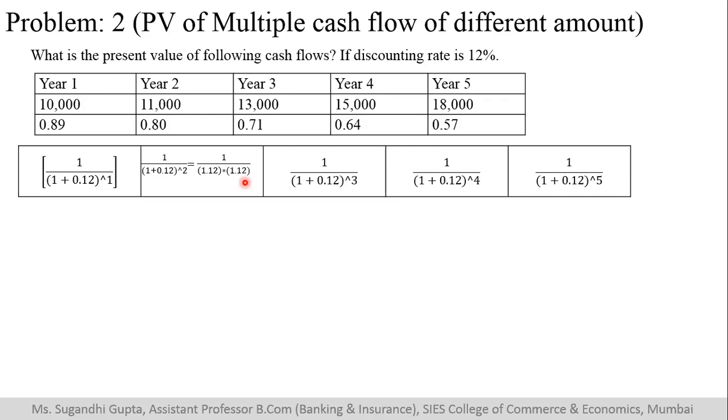If you do that, you will get 0.7971, which I have rounded off to 0.8. If you do 3 times, it will be 1 divided by 1.12 into 1.12 into 1.12. So the value that you will derive is 0.7117. Again, with 2 decimal points it is 0.71. Like this, for all the years, they have already calculated the value.